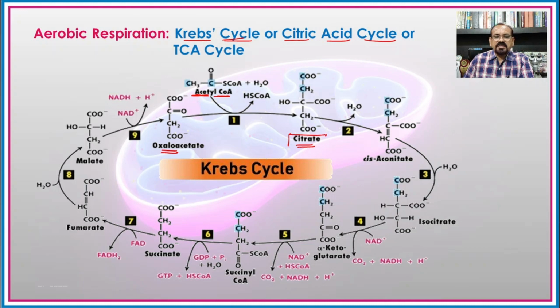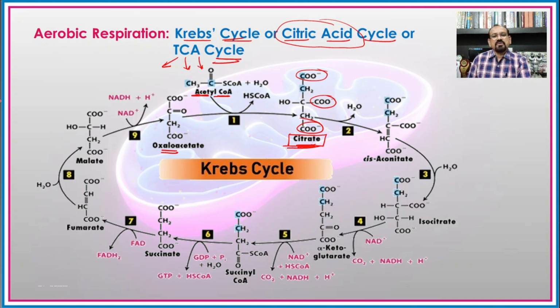And this citric acid is the first stable compound in the Krebs cycle, and hence it is known as the citric acid cycle. If we see the structure of this citric acid, it contains 3 carboxylic groups, and hence it is also known as the tricarboxylic acid cycle.